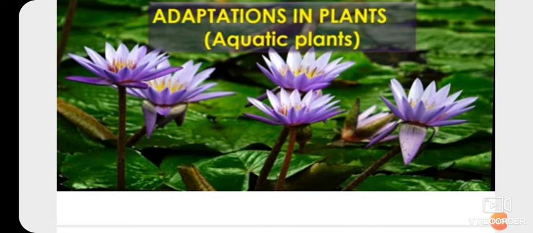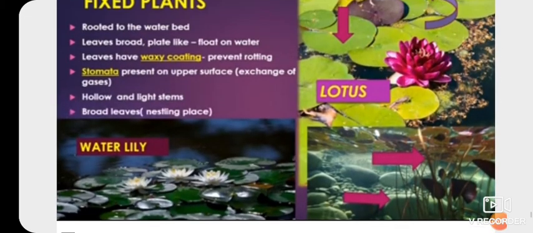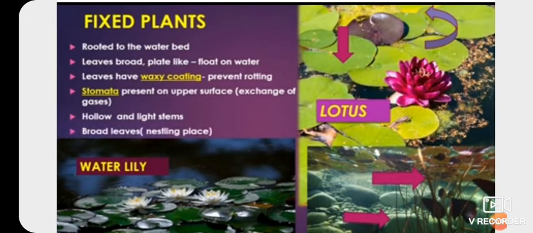Now, aquatic plants. Adaptation in aquatic plants. Plants that grow in water are called aquatic plants. Aquatic plants have air spaces in their stem and leaves. Okay, air spaces allow the stem and leaves to stay afloat. And they have flexible stems and leaves to tolerate strong water currents. Seeds of aquatic plants float and can reach faraway places. Examples of water plants: lotus and water lily.